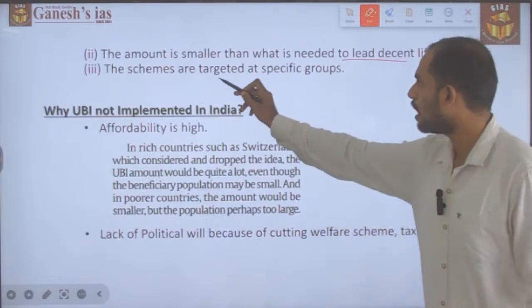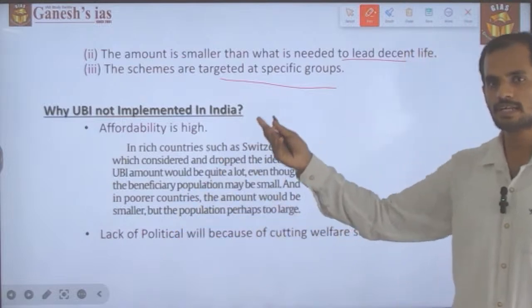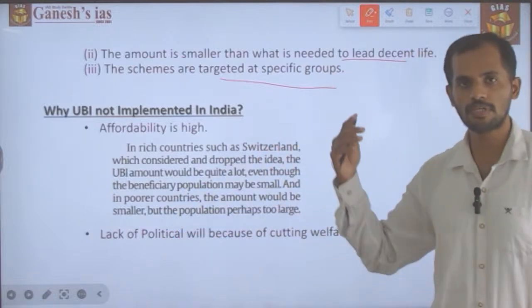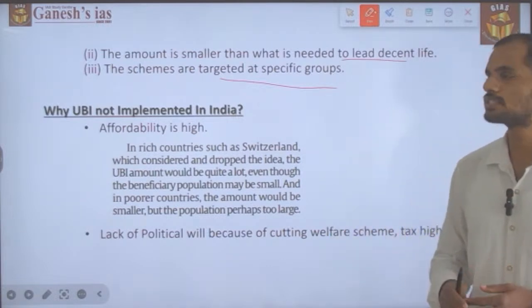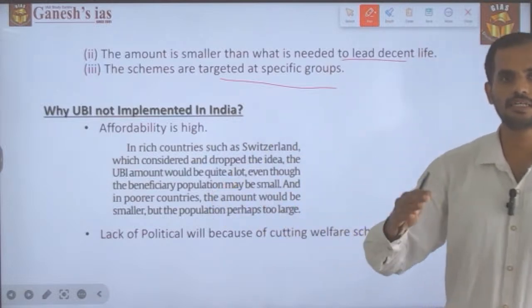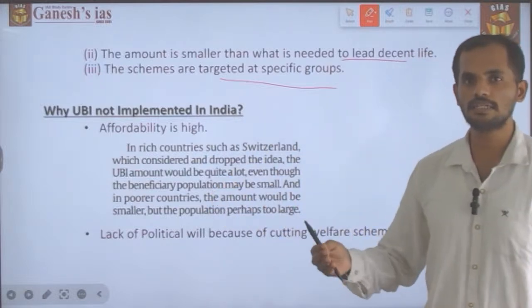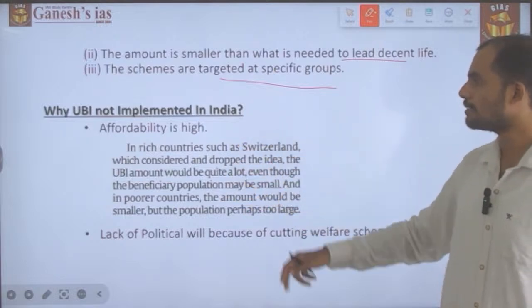PM Kisan as well as the NYAY scheme have been targeted at specific groups, but universal basic income covers the entire population of the country. So this is the difference between universal basic income and other welfare schemes like PM Kisan and NYAY. So why is universal basic income not implemented in India?